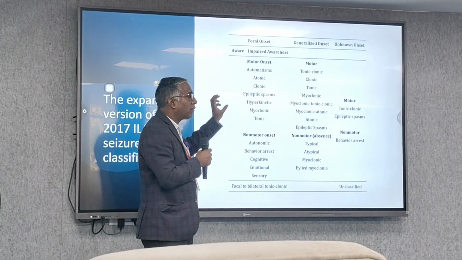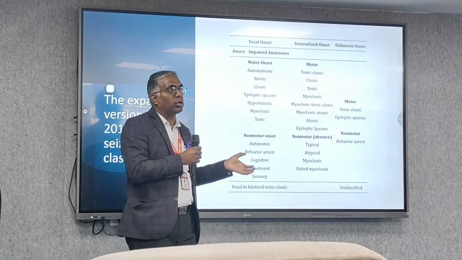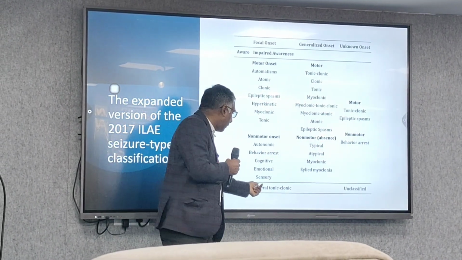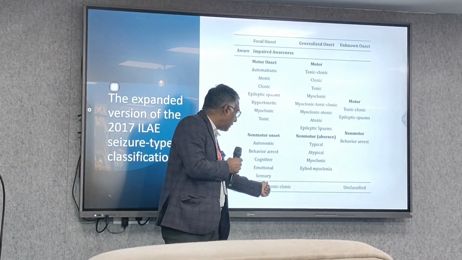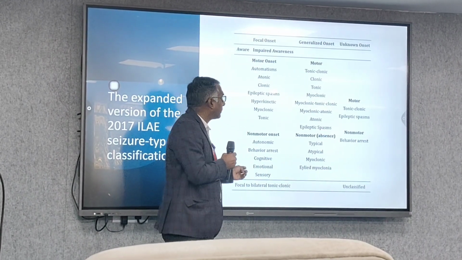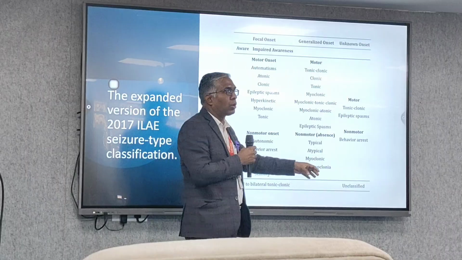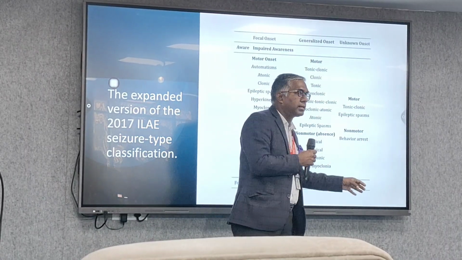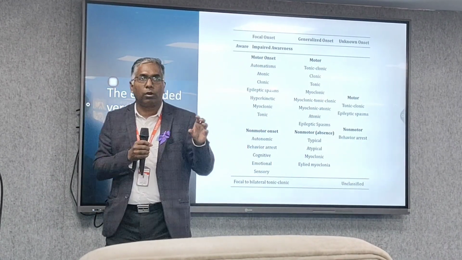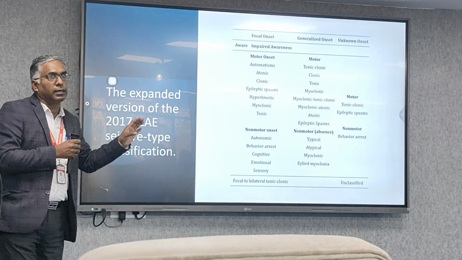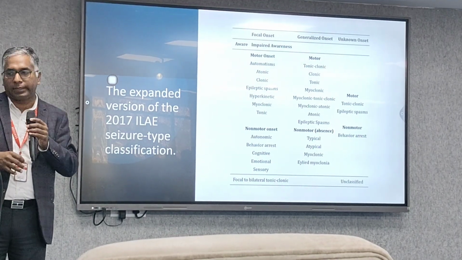Sometimes epilepsy starts as focal and then spreads to the whole body. Then it is classified as focal to bilateral tonic-clonic, generalized basically. And certain other types that cannot be classified are known as unclassified. This, roughly, is the whole classification of epilepsy.